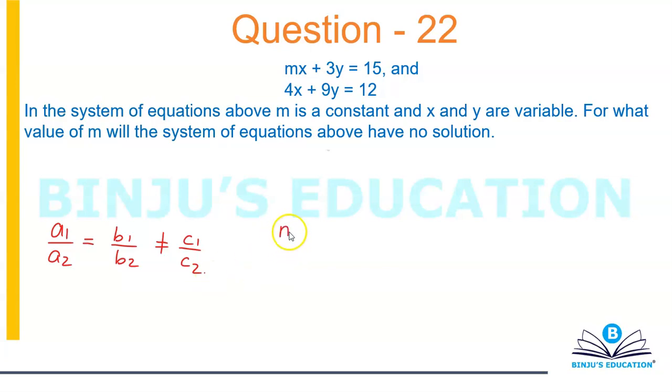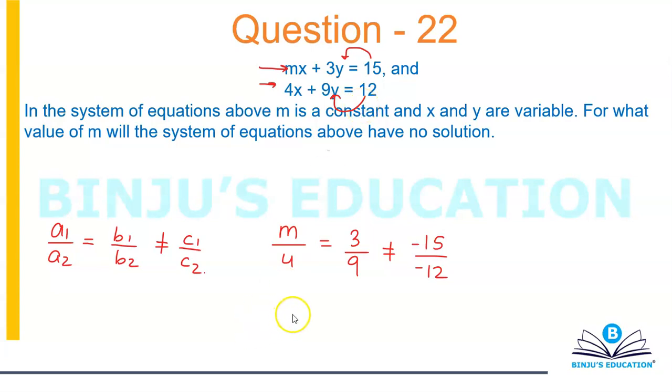So a1 is m, a2 is 4, b1 is 3, b2 is 9, c1 is minus 15, c2 is minus 12. Why minus 15 and minus 12? Because I told you that you have to write both equations in the general form, so 15 will come to the other side.